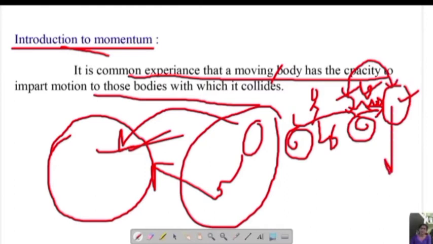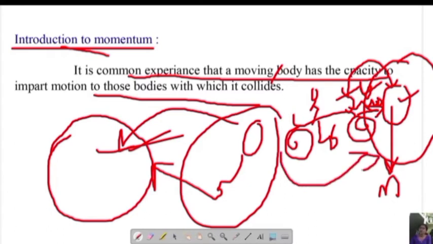If the mass of the stone is lesser than the bicycle, then there is no effect to you and your bicycle. But in case the stone is very large and you collide with this large stone, then of course you will be affected. I mean the bicycle will be affected. What is the reason? Because the body which has more mass will give more effect and the body which has less mass will be affected. I hope you have understood.